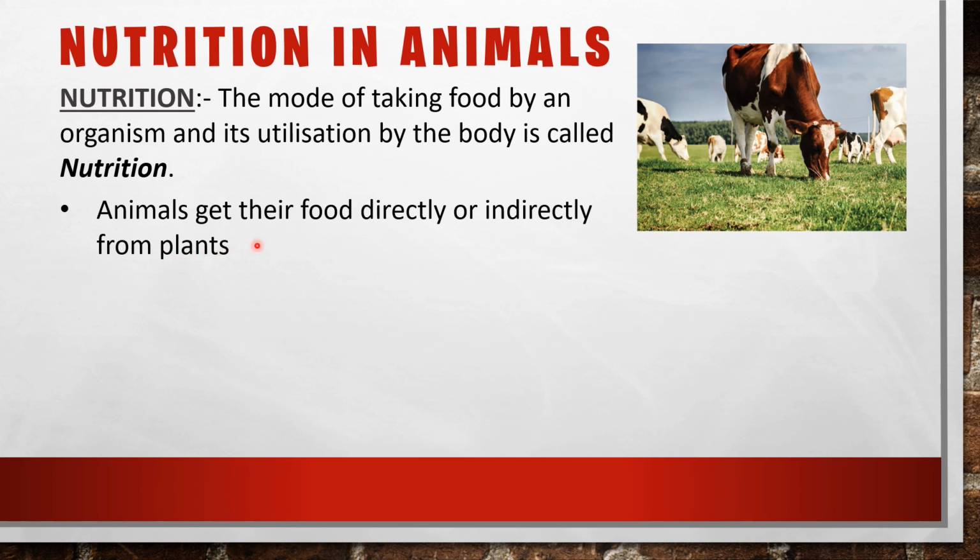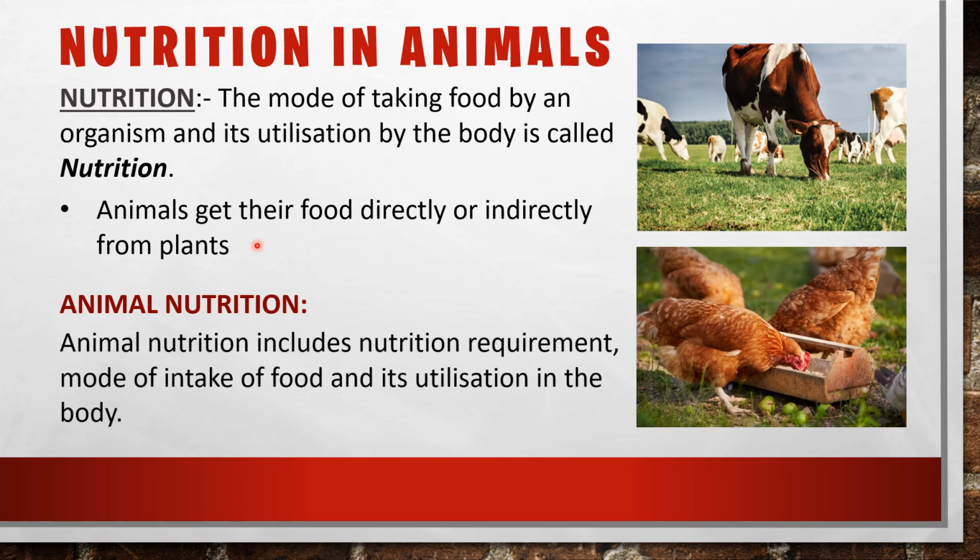So what is animal nutrition? Animal nutrition includes nutrition requirement, mode of intake of food, and its utilization in the body. I am repeating once again the definition of animal nutrition. Animal nutrition includes nutrition requirement, mode of intake of food, and its utilization in the body.